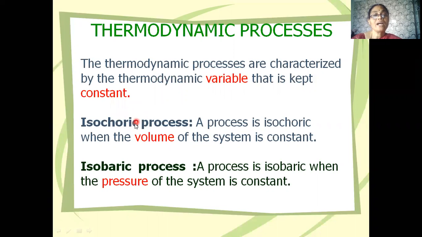Since we are discussing isochoric and isobaric processes, let's see what an isochoric process is and what an isobaric process is. An isochoric process is a process in which the volume of the system remains constant. So volume is the variable that is kept constant. Similarly, an isobaric process is a process in which the pressure of the system is constant. That means pressure is the variable that is kept constant in an isobaric process.